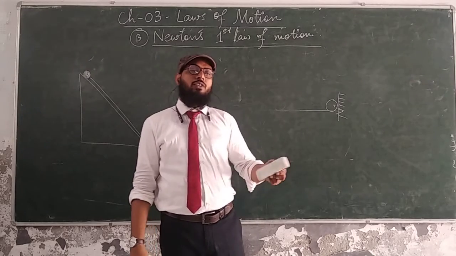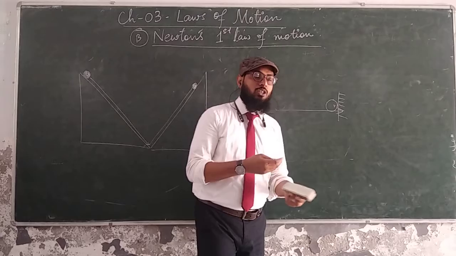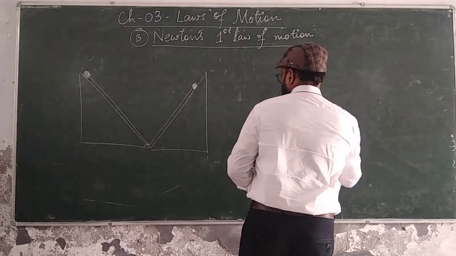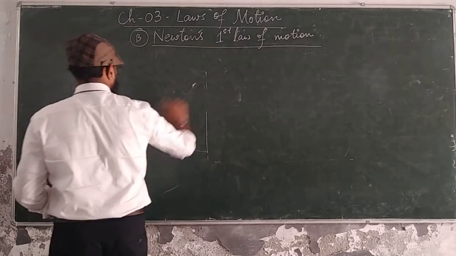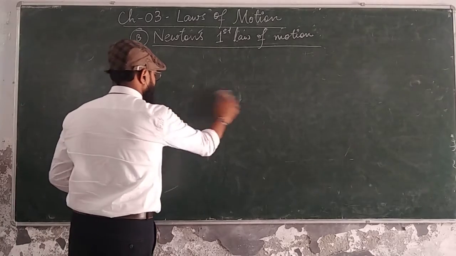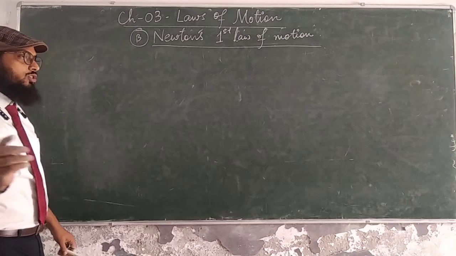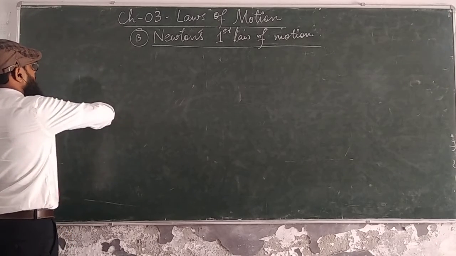This is due to the frictional force, due to air, or due to the rubbing. So I hope the first statement is clear to you. I am repeating this: everybody continues its state of rest or state of motion until and unless an external force is applied on it. It is written in the notes and in the book also. You might have checked. Go and check this.